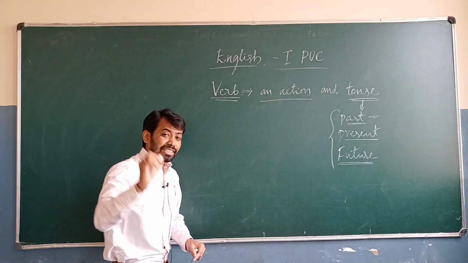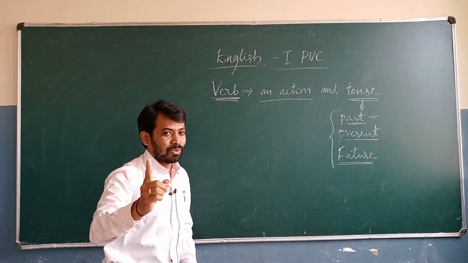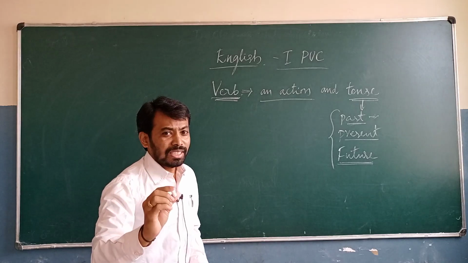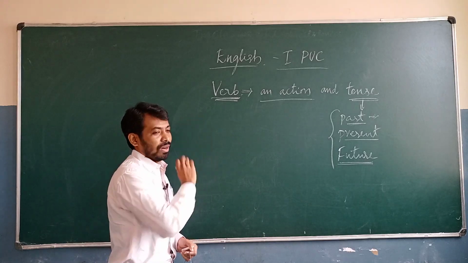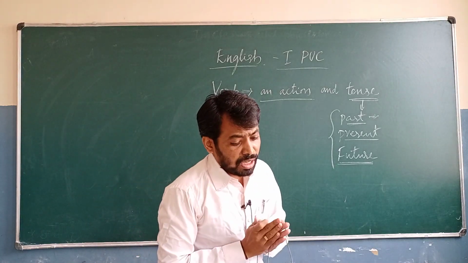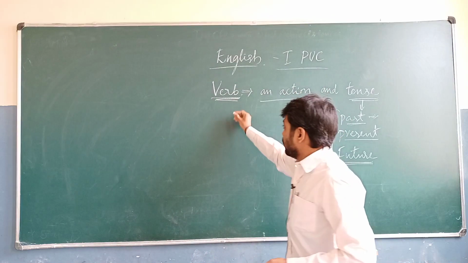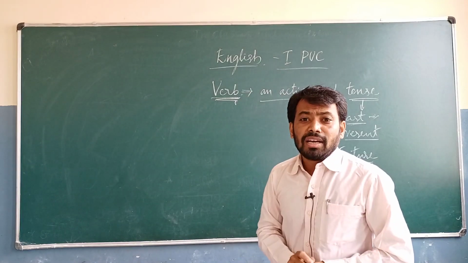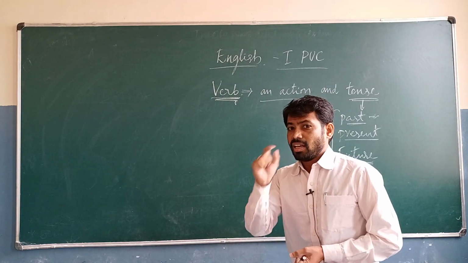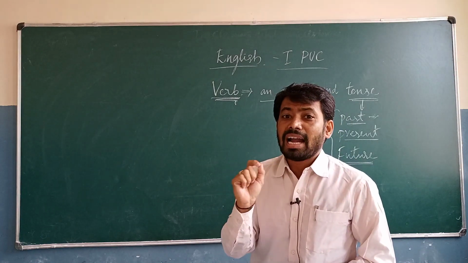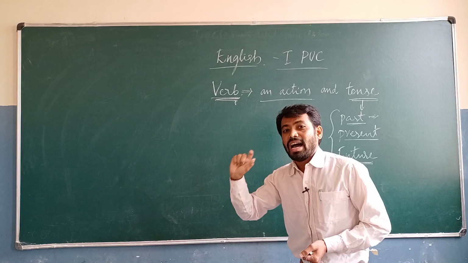But in this class we are going to observe the verb. What is the verb? Remember: verb is a word which shows an action and tense. So it is called verb. Here we will observe the different types of verbs in English grammar. The first type is main verbs and auxiliary verbs. And another one is transitive and intransitive verbs. The first one is main verb and auxiliary verb.